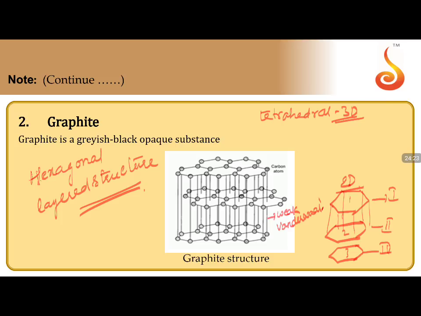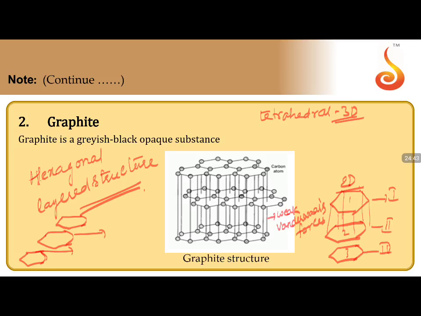Because of these van der Waals forces, graphite will have a slippery nature. The layers slide over each other. If I take this as the central layer, the layer above will slide on this particular layer, and the layer below will slide on this. So there will be a sliding property.